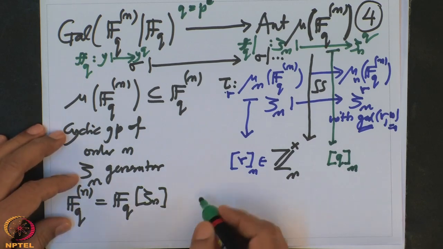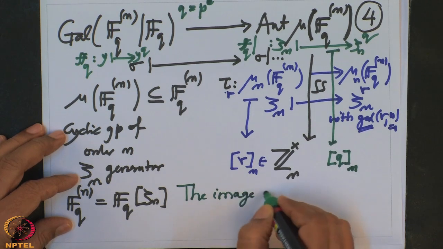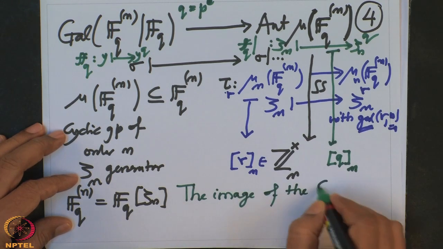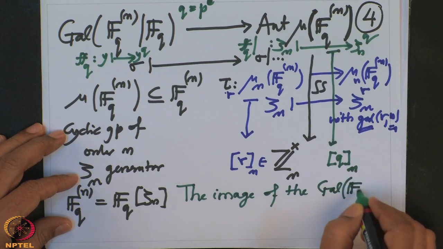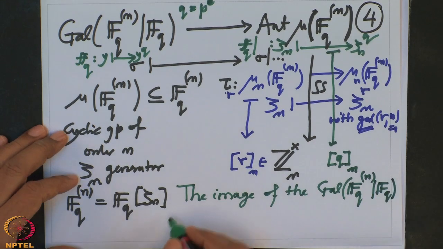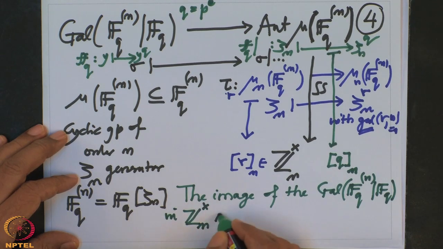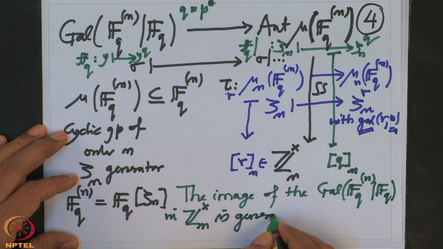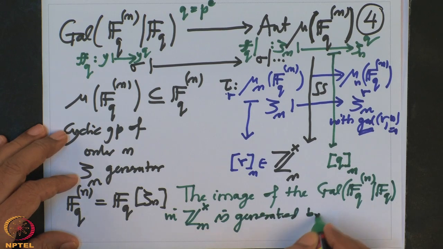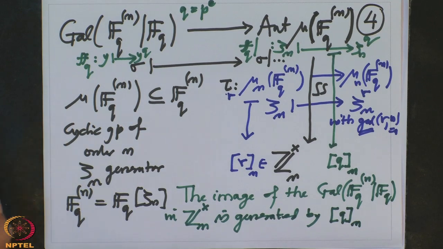So I will write here the image of the Galois group, Gal(F_{q^n} over F_q), in Z mod n cross is generated by q_n. That integer q, which is a power of p, will generate the image of the Galois group.